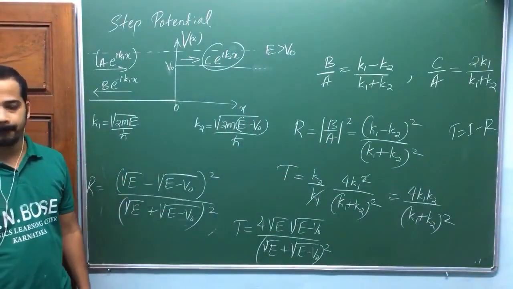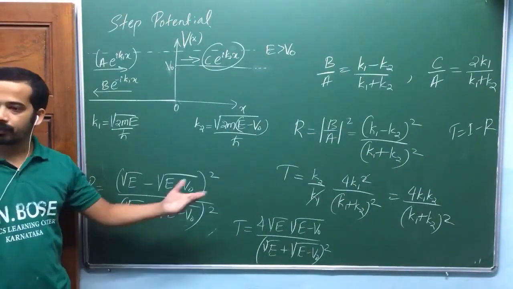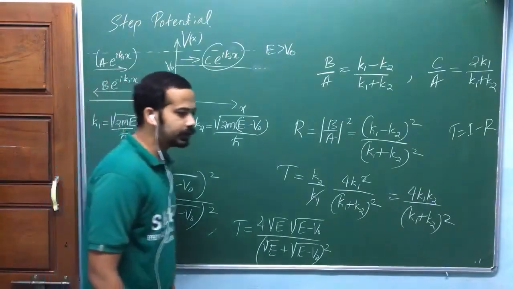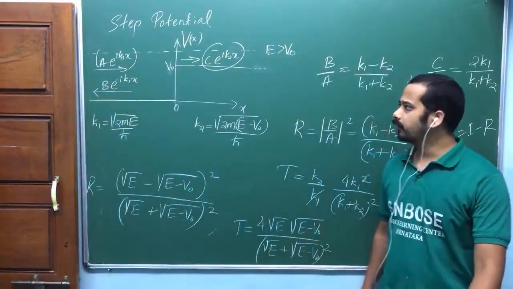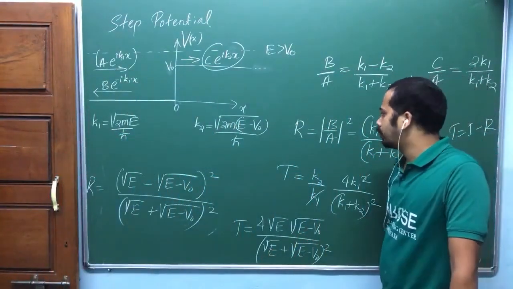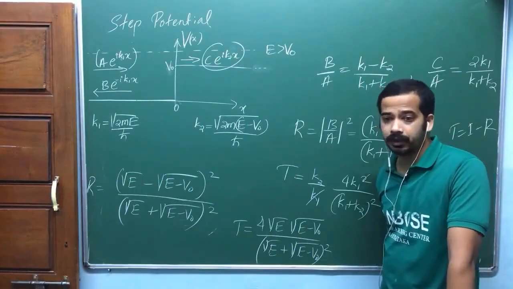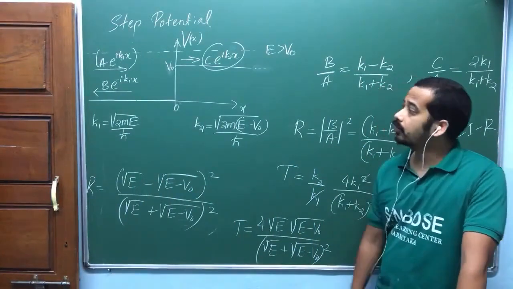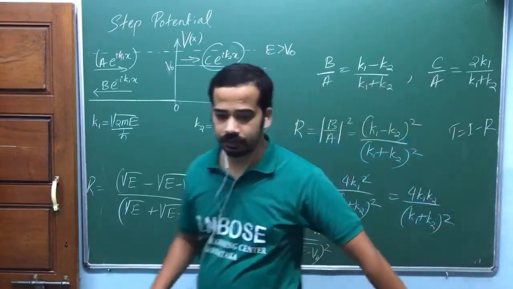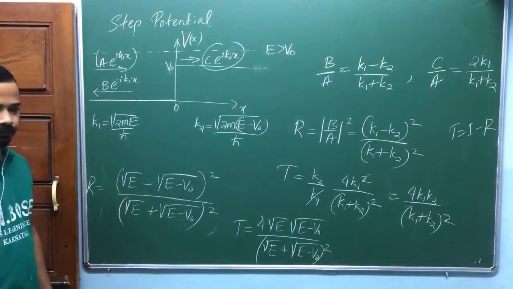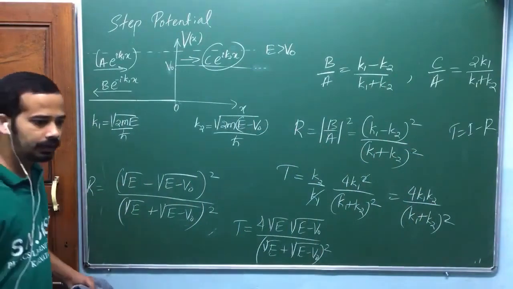To normalize wave functions, you should go for the wave packet solution. That's too lengthy. One thing is that forming the wave packet itself is lengthy. After forming the wave packet, you need to find the current density using that wave packet solution, and then take the reflection and transmission coefficients. That's too lengthy, so that's why we go for this simple method. Yes?